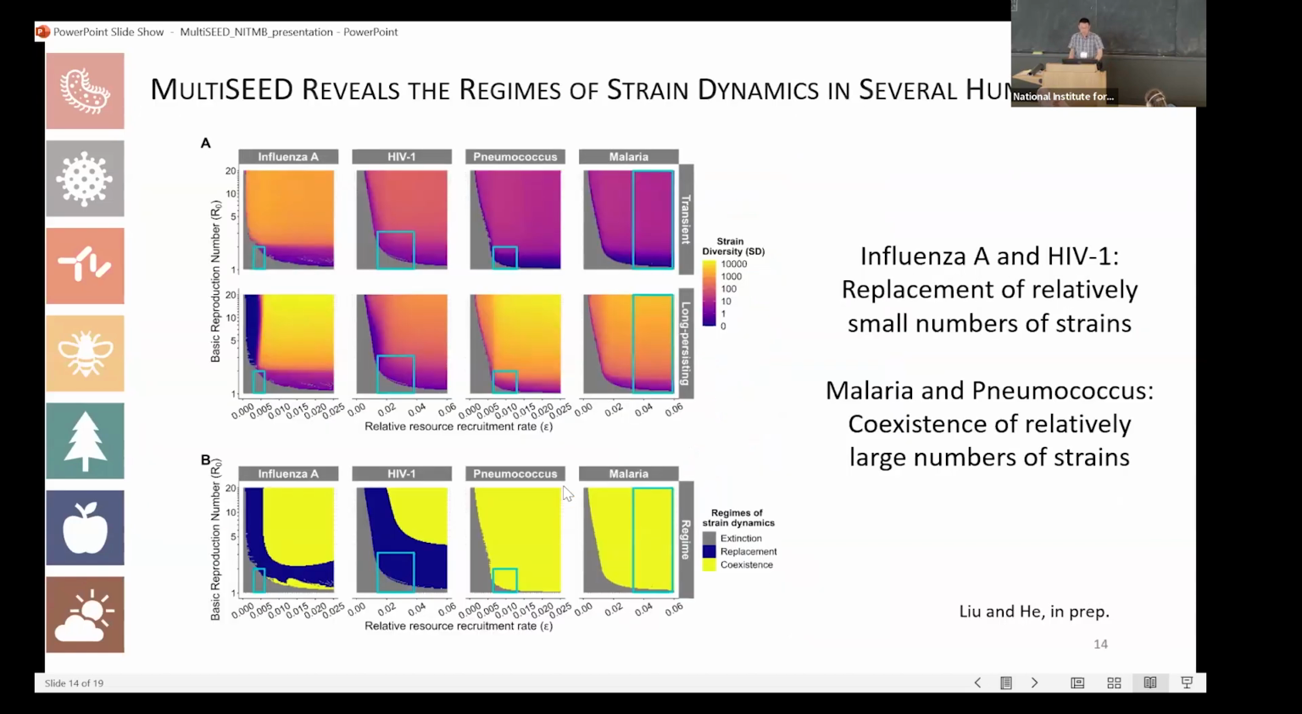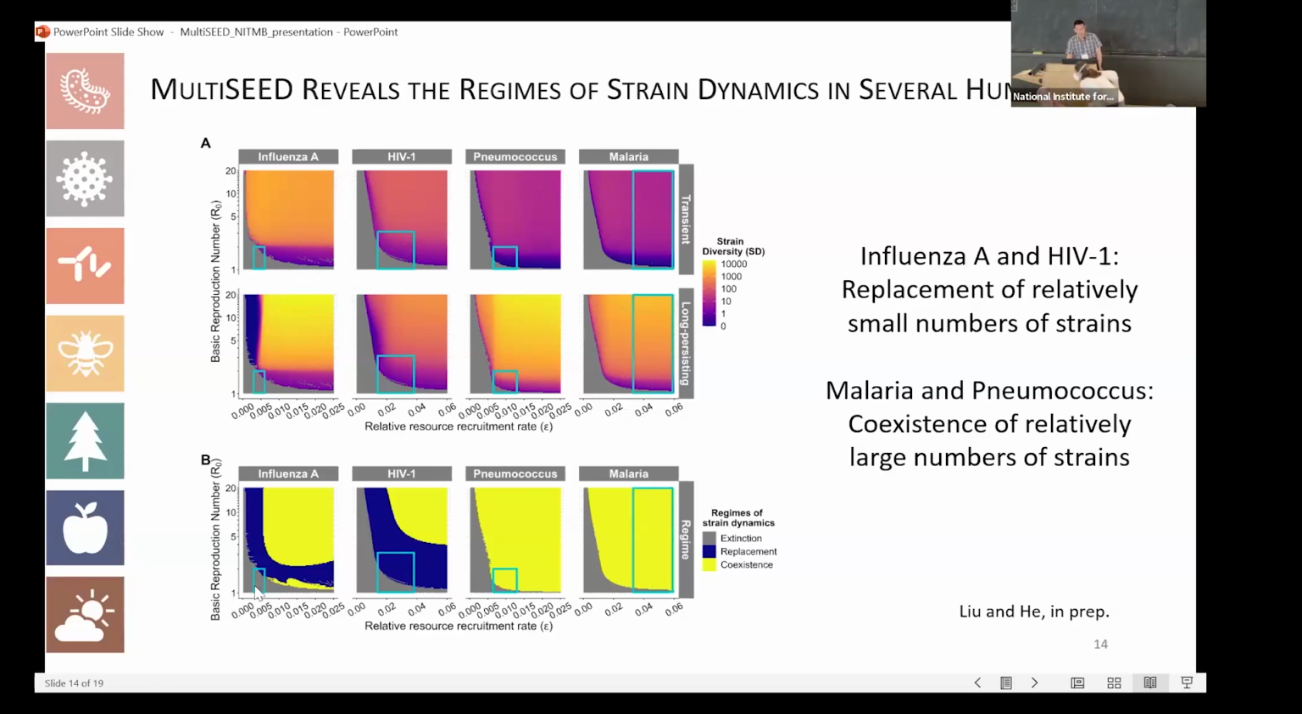And we also would like to find out whether we can get some ideas of the regimes of strain dynamics by applying MultiSEED to the parameter space of these 4 human diseases indicated by the light blue rectangles here. So what are the regimes of strain dynamics? We may be able to see 3 different regimes.